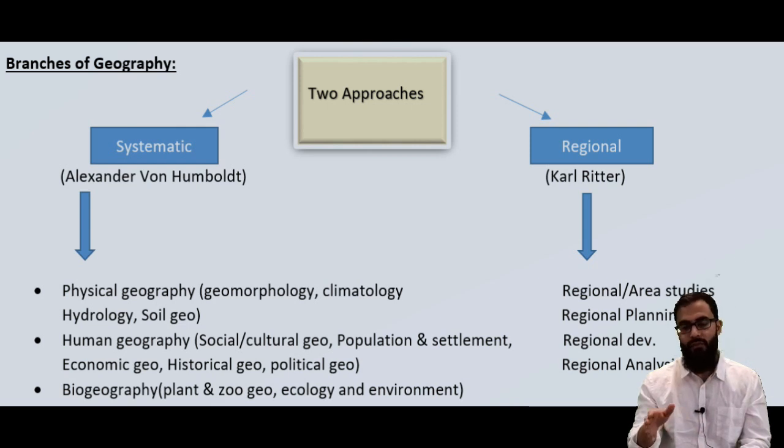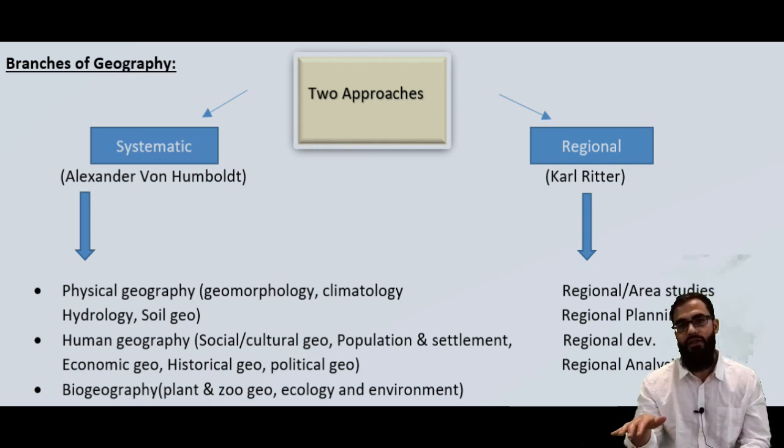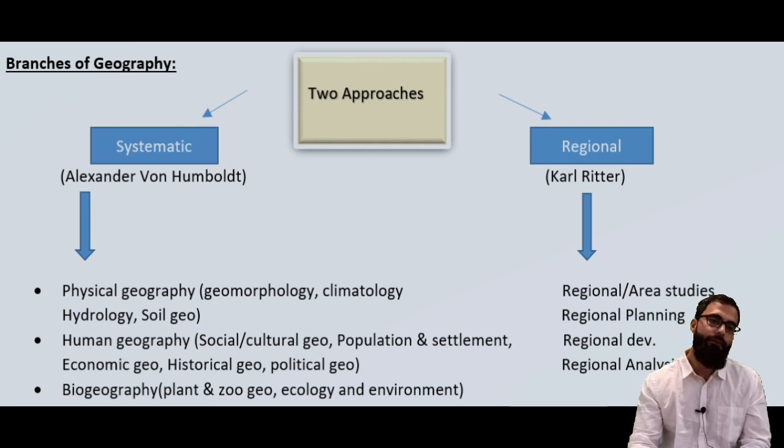Similarly, the regional approach was given by Carl Ritter. In this, we study any physical phenomena in a small specific area. For example, we'll study the climate of one country or one region. We'll study the climate of southern India, we'll study the climate of Southeast Asia, and then we'll integrate the different regions. It could be small, it could be as big as a country. Then we integrate those small patches and form an integrated picture in the regional approach.